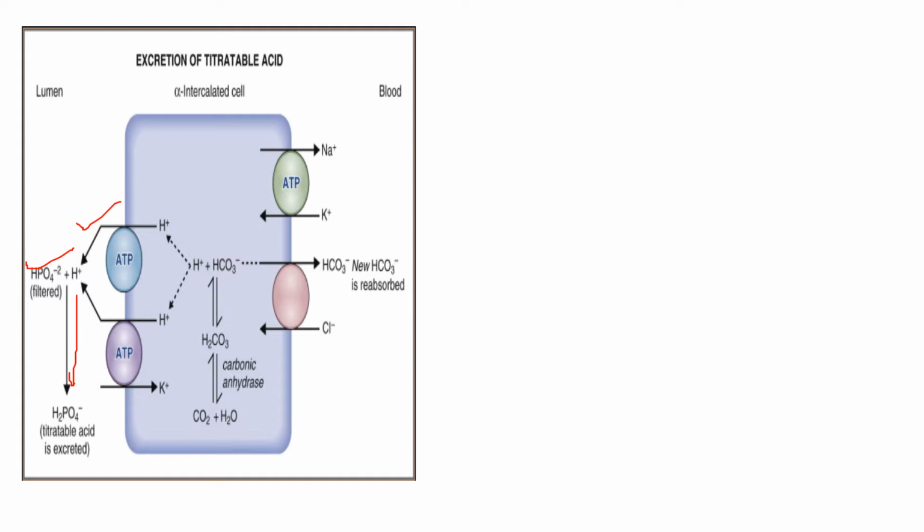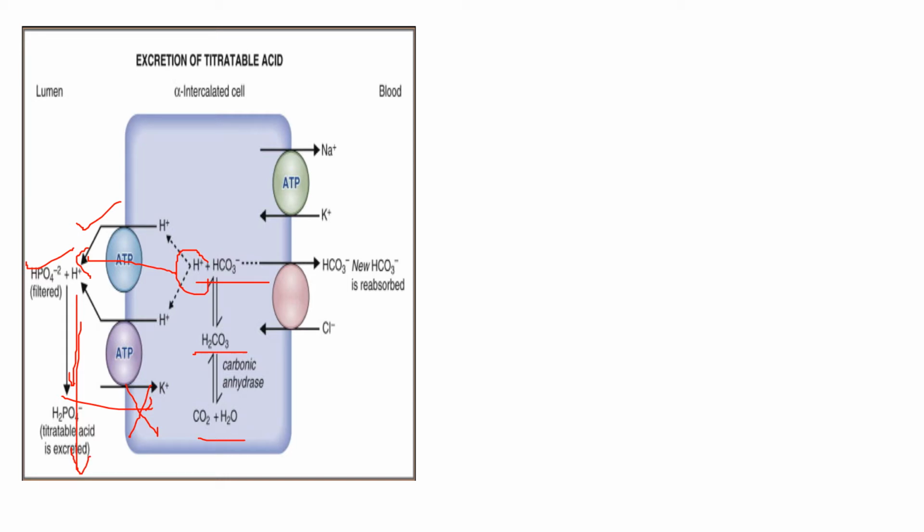Now there is one important difference in this sequence of H plus excretion from the previous one. We know that CO2 combines with H2O to form H2CO3, then H plus and HCO3 minus. This H plus is secreted into the tubular lumen, but it is not combining with bicarbonate, so it is going to be secreted out into the urine.